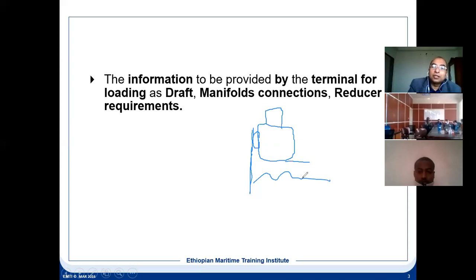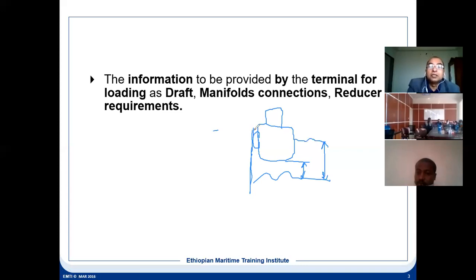It means there has to be sufficient clearance between the ship's bottom and the seabed. To maintain this clearance depends on the depth of water. Suppose the depth of water is this much. If the draft increases, the bottom clearance will reduce, so the ship might touch the bottom. That will be a dangerous thing. The ship can have a list, and your hose is connected here.